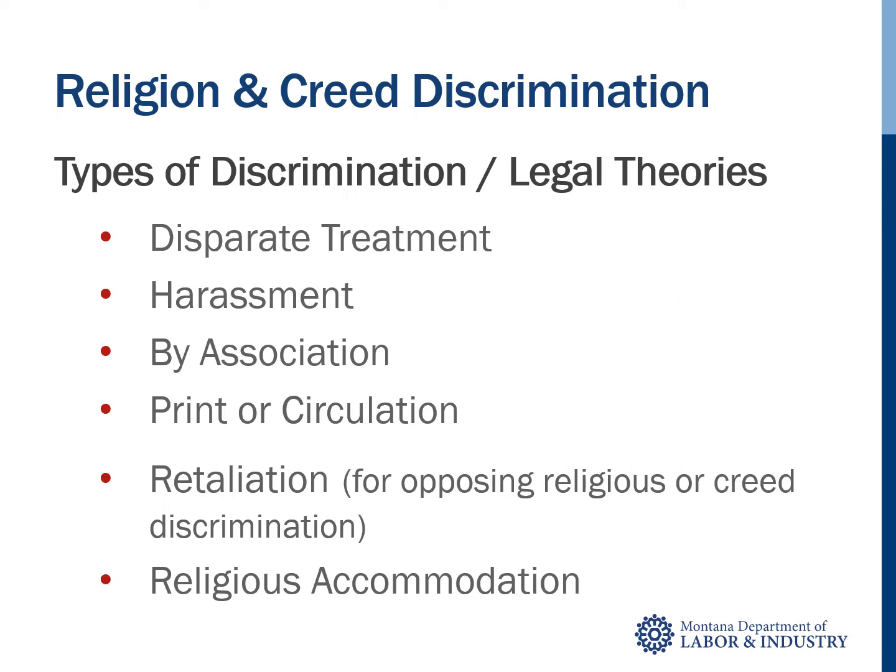Discrimination based on religion or creed can take several different forms, including disparate treatment, harassment, by association, print or circulation, and in an indirect way, retaliation, when someone opposes religion or creed discrimination. Individuals are also entitled to requests for an accommodation of religious expression, belief, or practice. We will now review each type of discrimination as it relates to the protected classes of religion and creed.